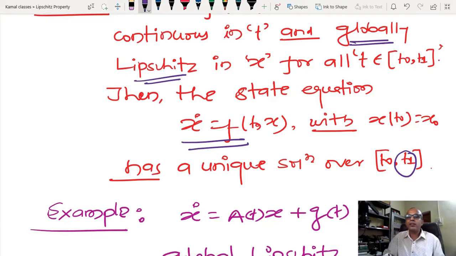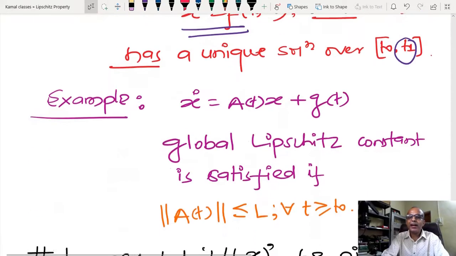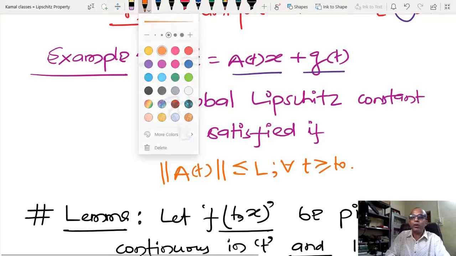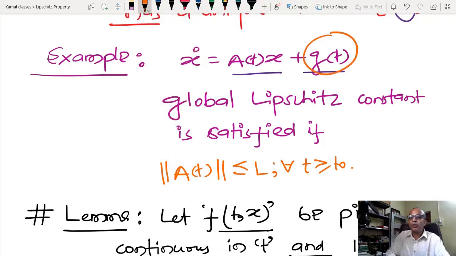Okay, so whenever we have some kind of global Lipschitzness condition in x, and t is like this, if t1 is up to infinity, then I have a unique solution up to infinity also. And now you can see that if I have some kind of linear system like this, with some kind of perturbation in the domain of t, so a linear time varying system, the solution always exists, one can check from here.